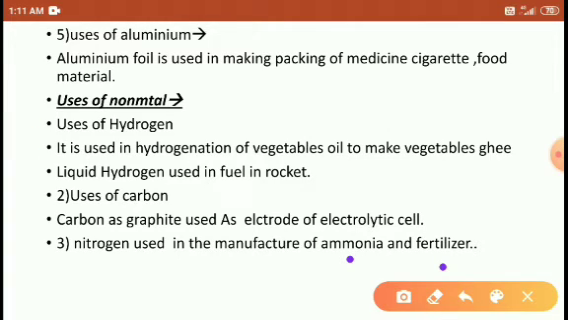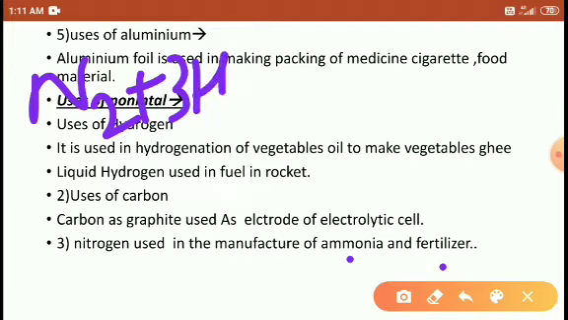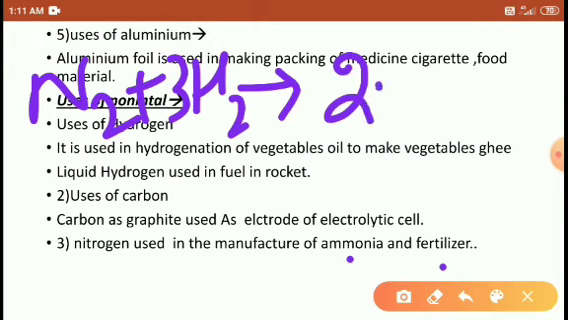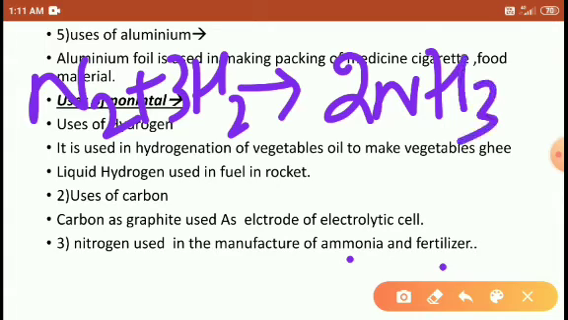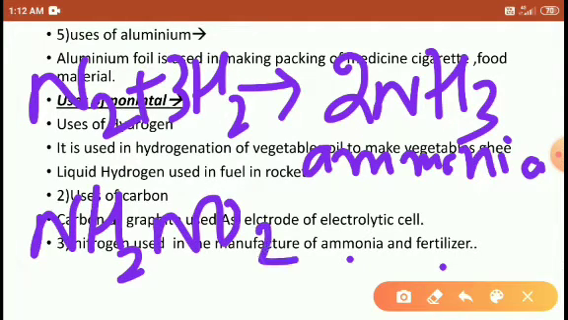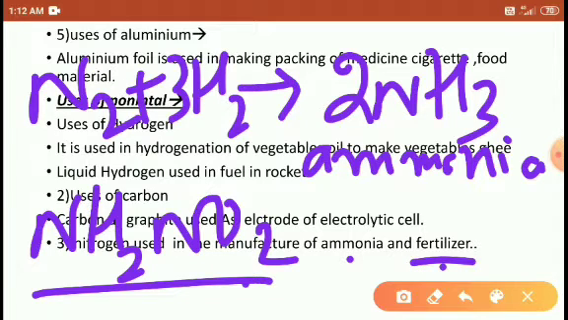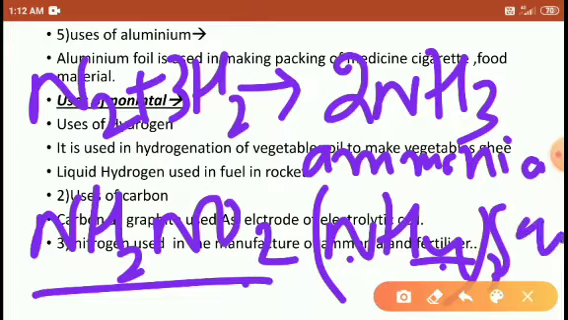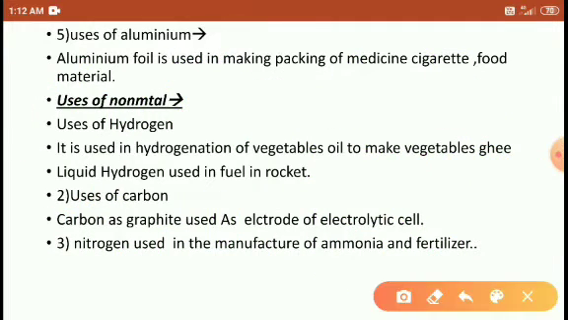Look at the example here, students. The nitrogen reacts with three hydrogens to form two NH3. This we call ammonia, right students? Similarly, ammonium nitrate is a type of fertilizer, or you may use (NH4)2SO4, ammonium sulfate, which is also a type of fertilizer, right students?